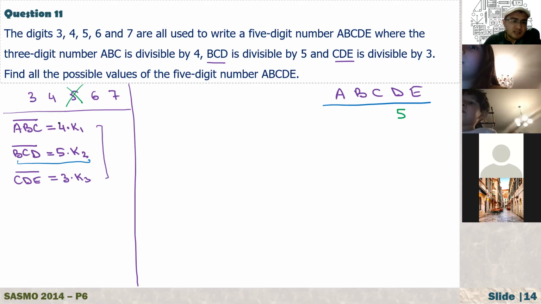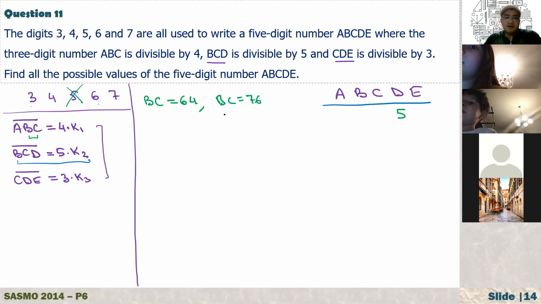So which means that if you look at this BC, what are the possible values for BC? Can BC be 34? No. Can it be 43? No, because it's not divisible by 4. Can it be, for example, 67? No. Can it be 46? No. Can it be 64? Yes. One possible answer is 64. And another possible answer is 76. Also 76 is divisible by 4.